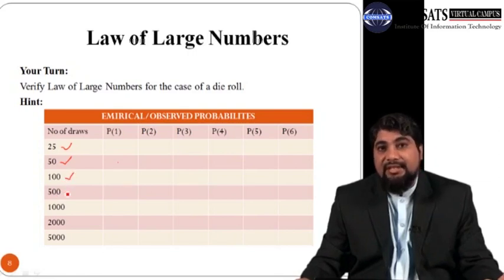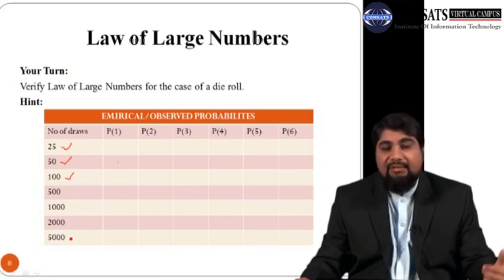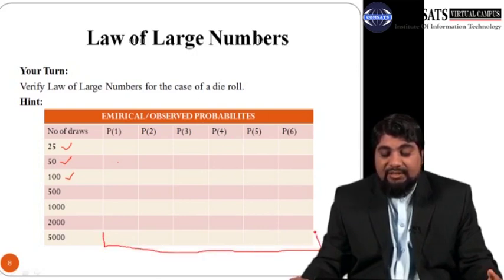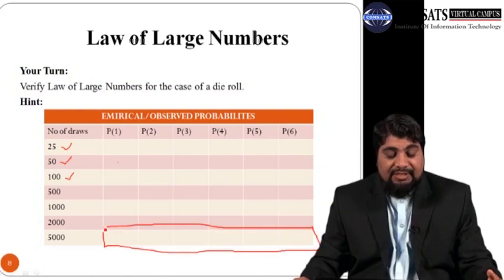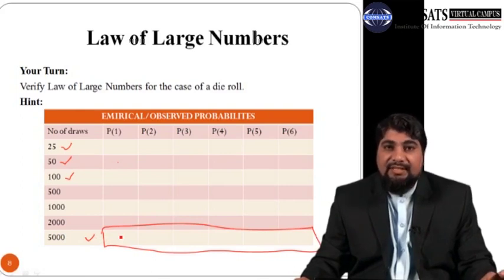Similarly, increase the number of draws to 100, then 500, then 1000, and in the die example you have to go up to 5000 or maybe up to 10,000. These probabilities of getting 1, 2, 3, 4, 5, and 6, when the number of draws is 5000, should be close to 1 by 6 or 16.6%. This way you will be able to verify the law of large numbers.